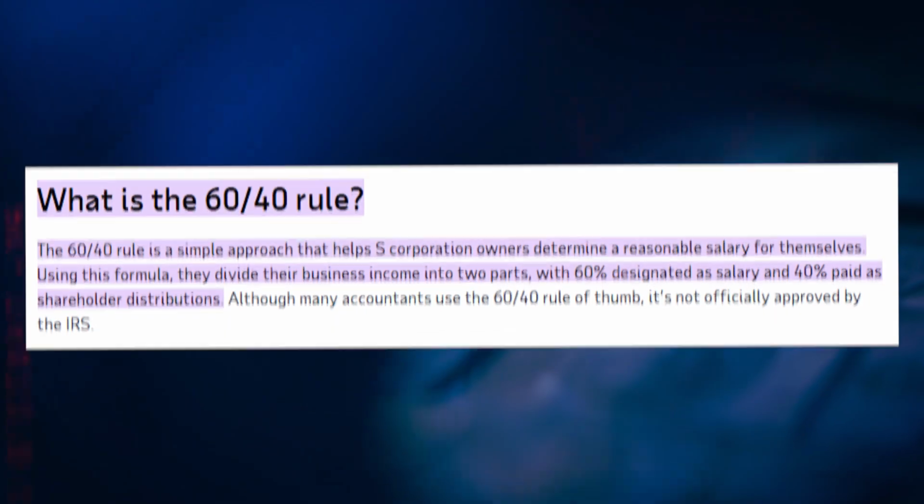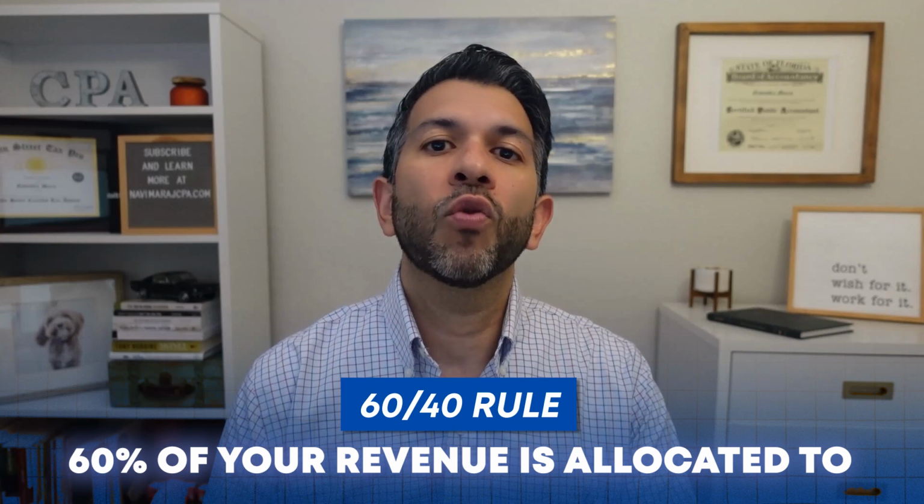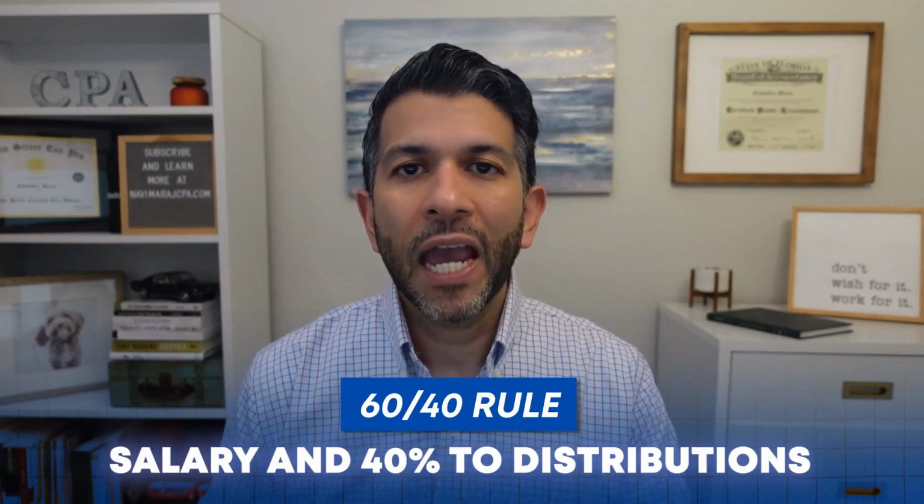A common yet incorrect business practice is the 60-40 rule, which really isn't a rule because it's false, right? But the way this works is 60% of your revenue is allocated to salary and 40% to distributions. However, this rule is arbitrary and should not be used to justify your salary and distribution ratios to the IRS.